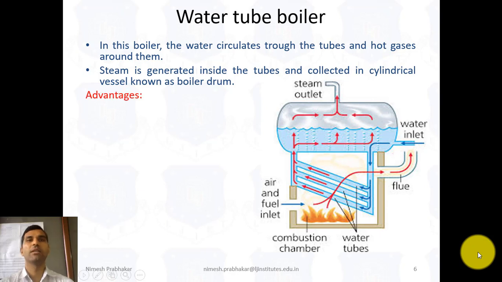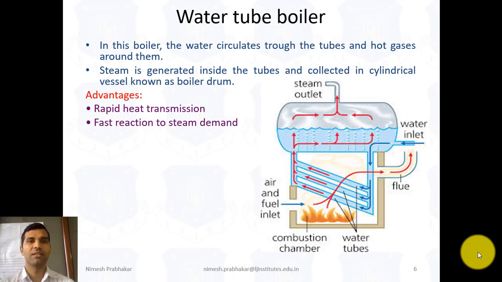So now the advantages of water tube boiler. First of all, the advantage of water tube boiler is rapid heat transmission. Second advantage is fast reaction to steam demand. Then third is high efficiency compared to the fire tube boiler. Also it is safer than the fire tube boiler. This is the most important advantage, because in the fire tube boiler there is a chance of explosion. So here there is less chance of explosion. So this is safer than the fire tube boiler.